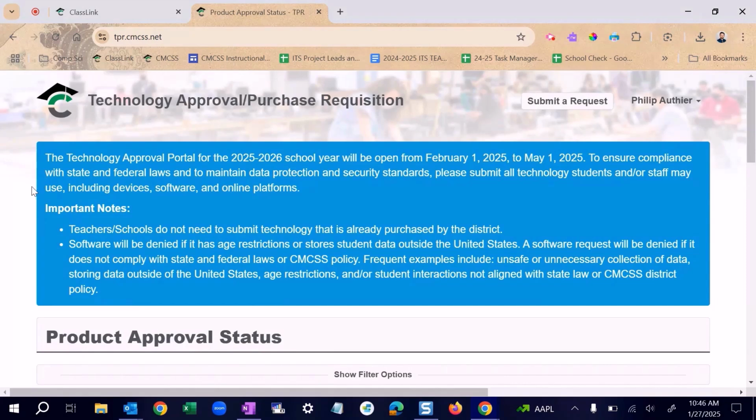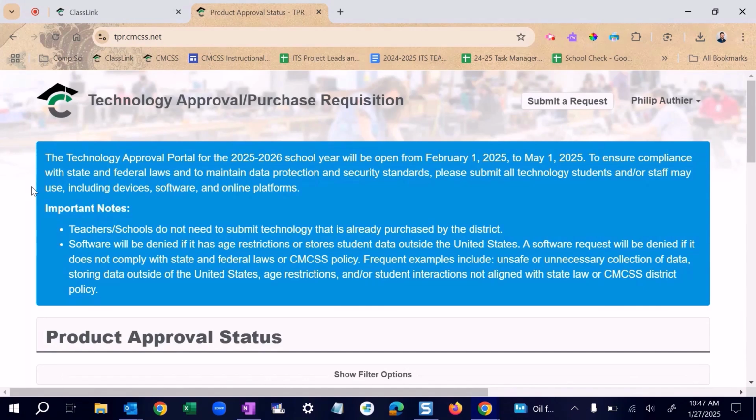The Technology Approval Portal for the 25-26 school year will be open from February 1st to May 1st, 2025. To ensure compliance with state and federal laws and to maintain data protection and security standards, please submit all technology students and/or staff may use, including devices, software, and online platforms. Some important notes. Teachers and schools do not need to submit technology that is already purchased by the district.